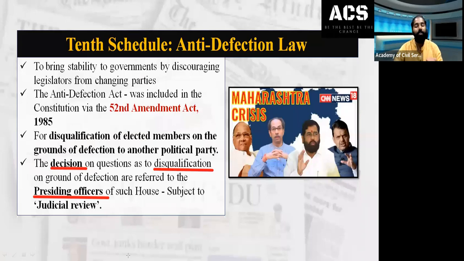Presiding officers include, in the case of the Lok Sabha, the Speaker. In the case of the Rajya Sabha, we have the chairman, and we know that the Vice President of India is the ex officio chairman of the Rajya Sabha.